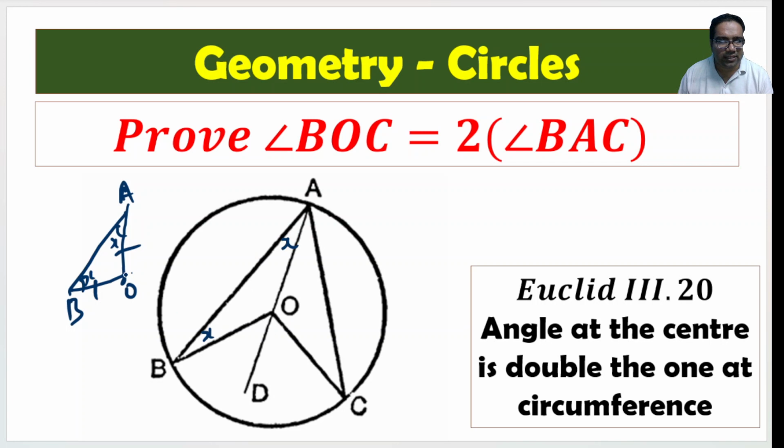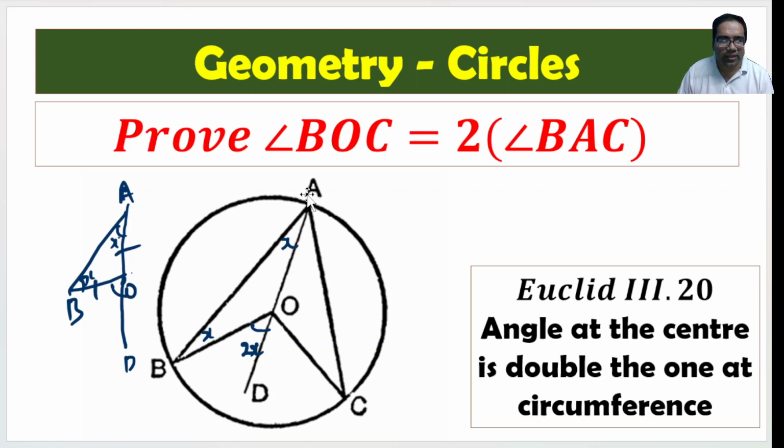Now let us extend this AO to D. This becomes an exterior angle. These two are the opposite interior angles. So this is the exterior angle and these two are the opposite interior angles. Right. The exterior angle is the sum of the two interior opposite angles. We know that. So this becomes 2x. BOD becomes 2x.